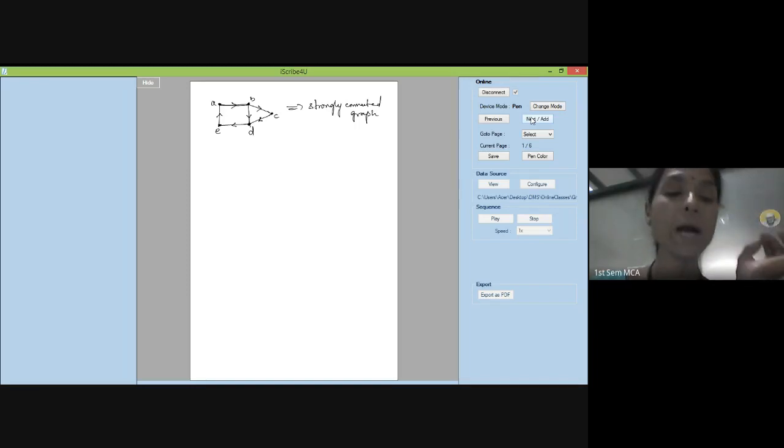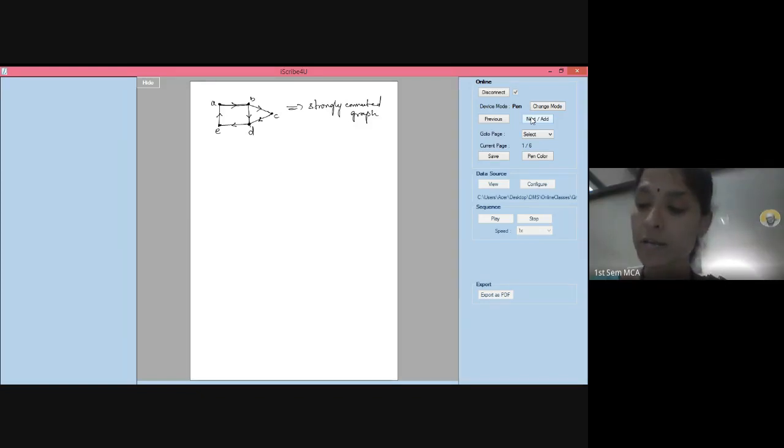That means there is a path, or a sequence of edges, from every vertex. You should see it like that. Again, from B, are you able to reach A? B to A, there is a path. B to C, there is a path. B to D, there is a path. B to E, there is a path. Right? Then C. C to A, there is a path. C to B, there is a path. C to D, there is a path. C to E, there is a path.